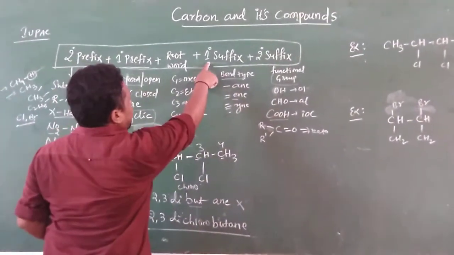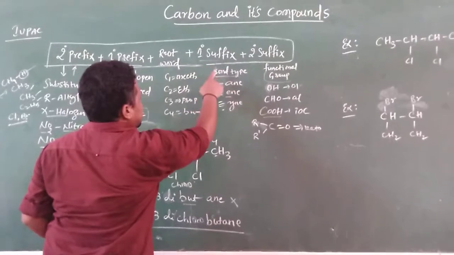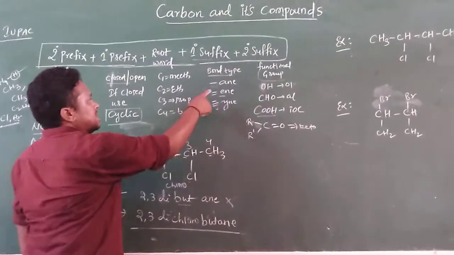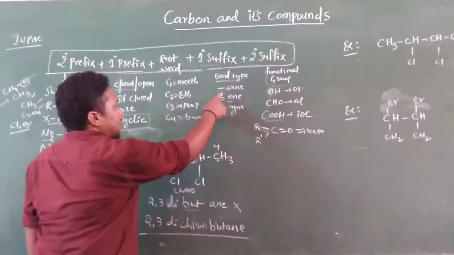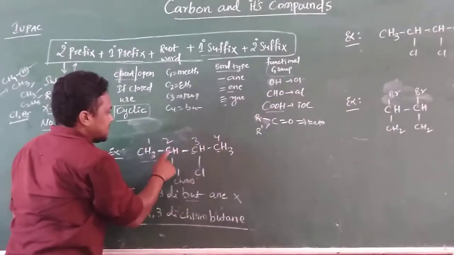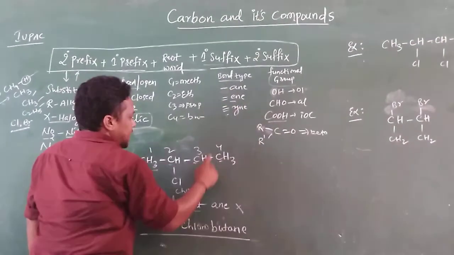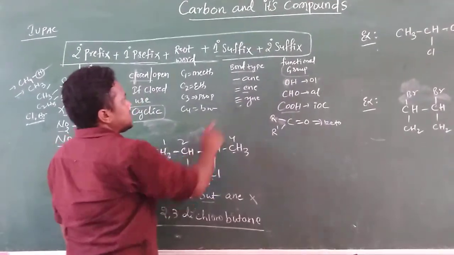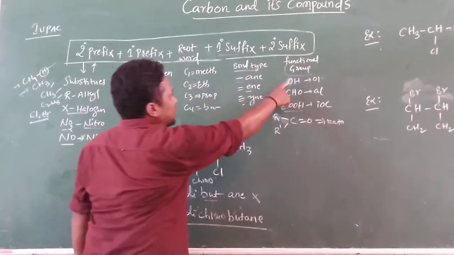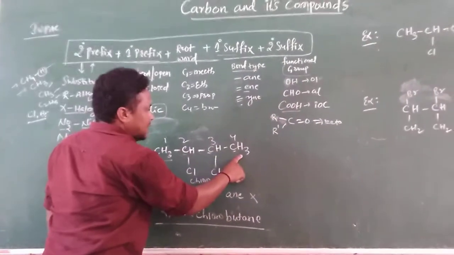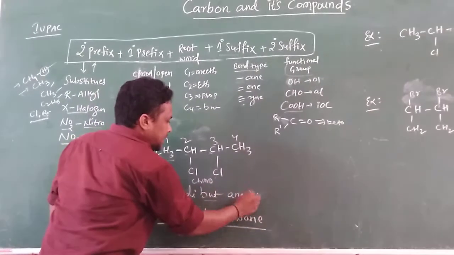Next is the primary suffix. In the primary suffix, we need to consider the bond type. Which type of bond is there in that structure: single bond, double bond, or triple bond? Single bond only, so you need to write ane. Next, the secondary suffix: functional groups like alcohol, aldehyde, acetic acid. Are there any functional groups in this? No, so you need not write anything here.